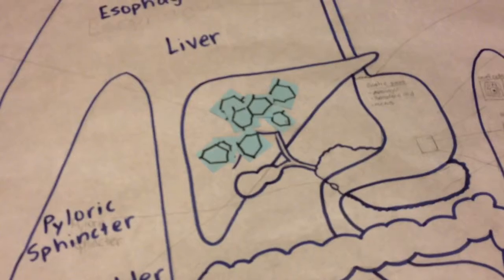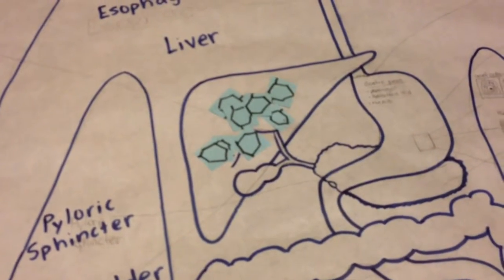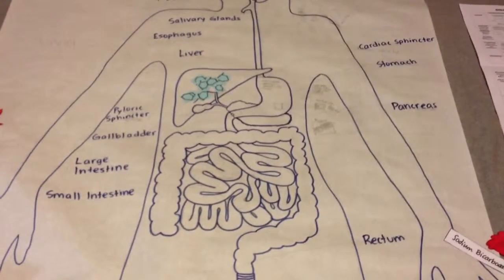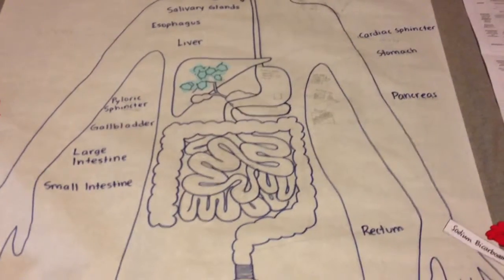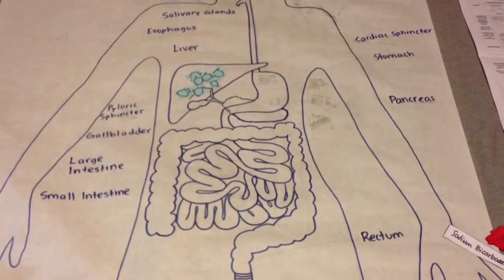They will be released to the heart where they will be pumped all around the body. All of the mitochondria found in the cells in the body can use the glucose to make ATP energy.